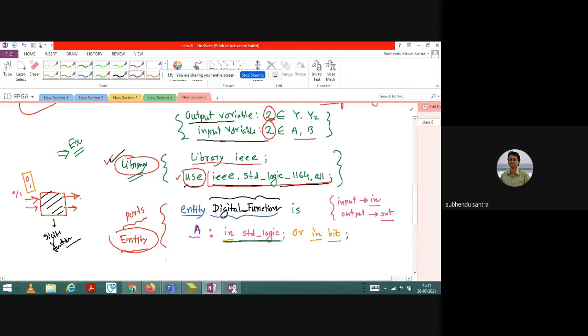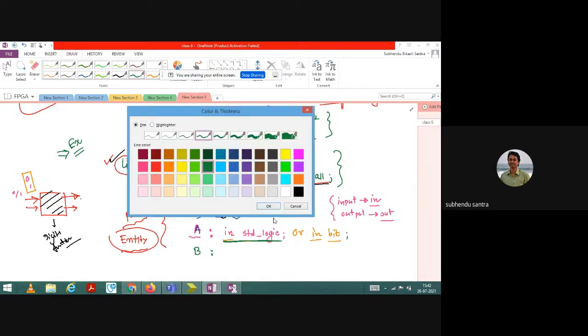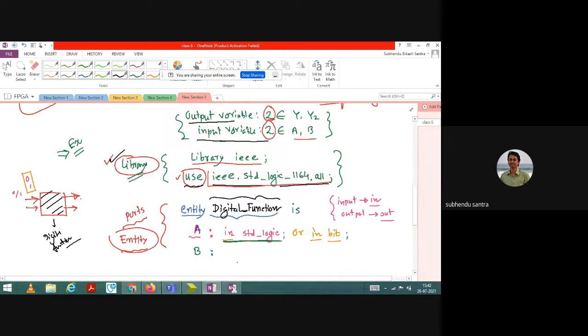Now next you need to define B. So B is for what? Can anybody tell me? I already told you. Similarly, you can write it: it is also input and standard logic.